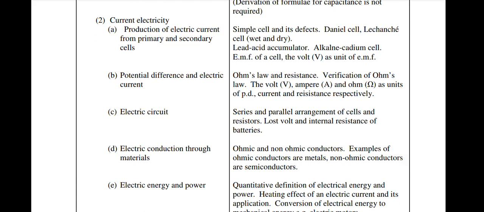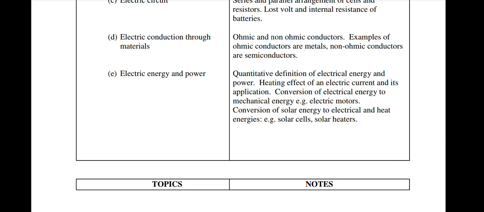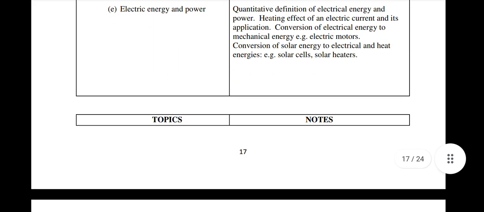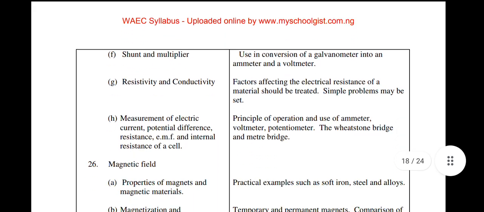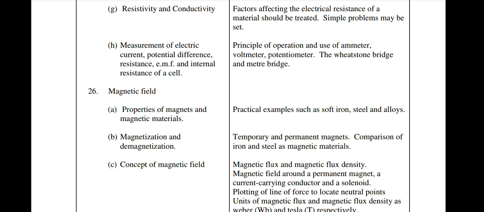Current electricity, production of electric current from primary and secondary cells. Potential difference and electric current, electric conduction through materials, electric energy and power. Shunt and multiplier, resistivity and conductivity. Know how to solve all these things, study them very well, and you are good to go. Measurement of electric current, potential difference, resistance, EMF, electromotive force, and internal resistance of a cell.